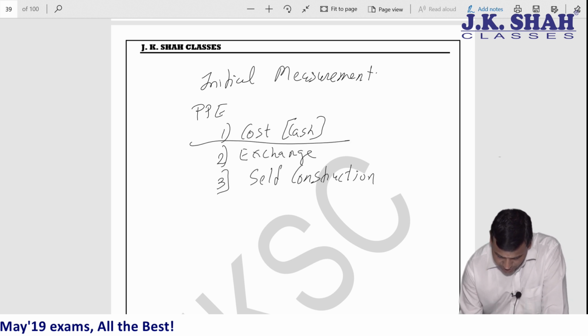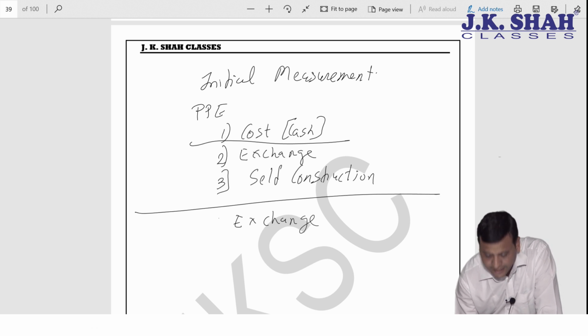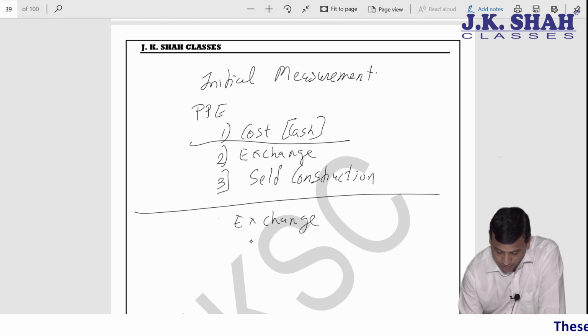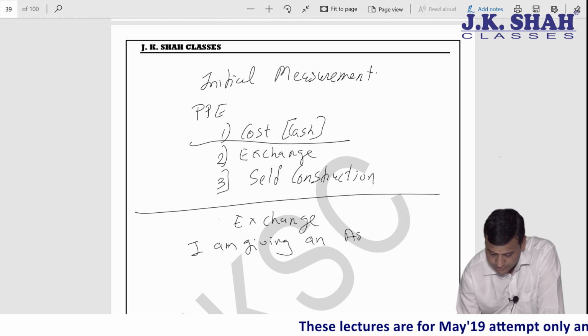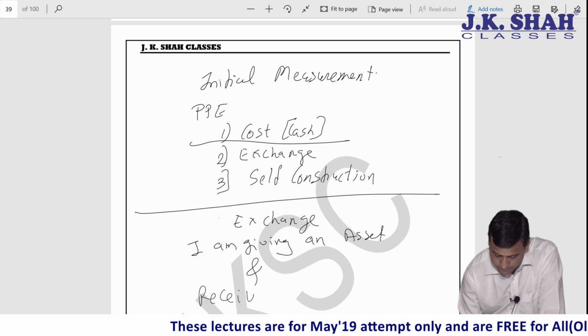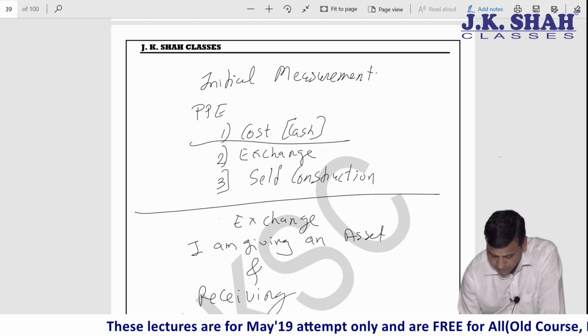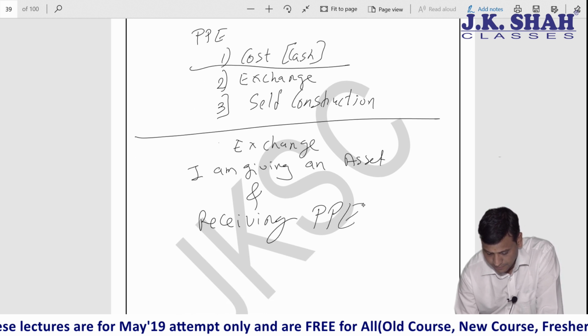Now we are on exchange. Now when we are learning this second part, exchange, what is happening in case of an exchange? I am giving an asset and receiving PPE.